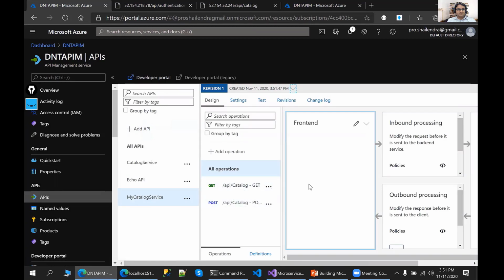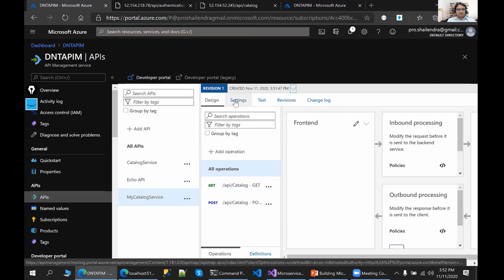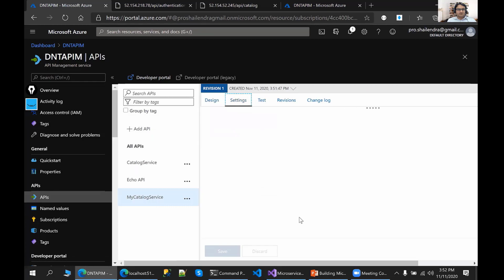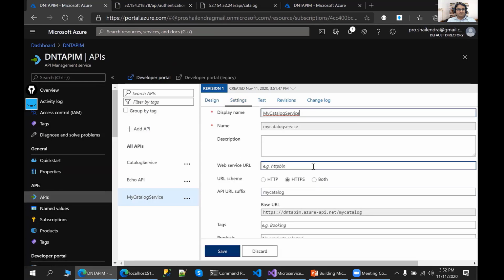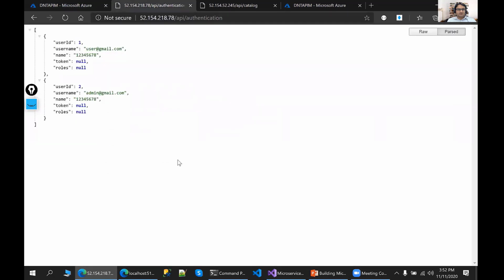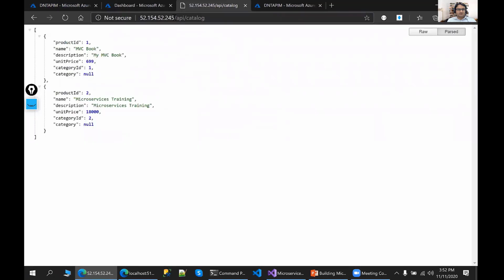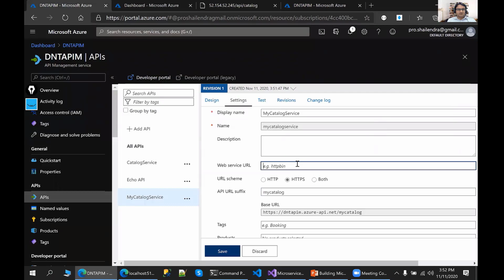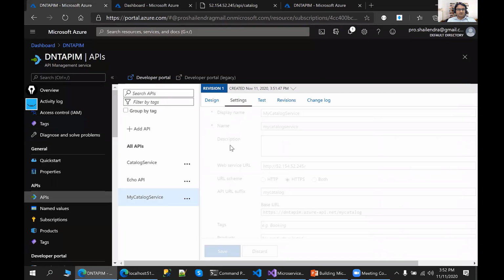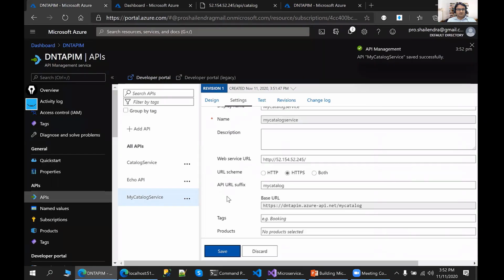One more change you need to do here in the settings: you need to define this web service URL as well, where your service is actually running. So this is the URL where it is running. Let me copy this IP, and this IP I need to mention over there this way. Now let's save it. We added it now here.